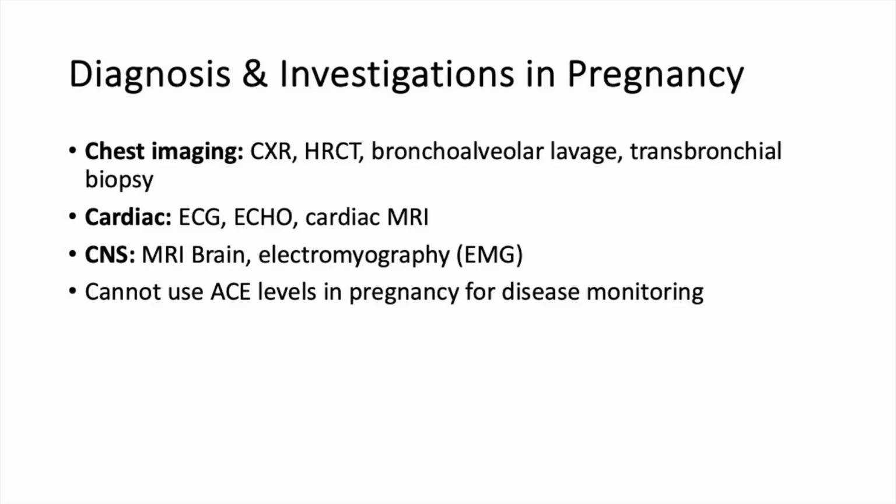For CNS involvement, an MRI brain may be performed, and electromyography, or EMG, can be used to diagnose myopathy secondary to sarcoidosis. In non-pregnant patients, serum angiotensin-converting enzyme or ACE levels can be used for monitoring disease. However, ACE levels can be altered in pregnancy and therefore cannot be used in pregnant patients.